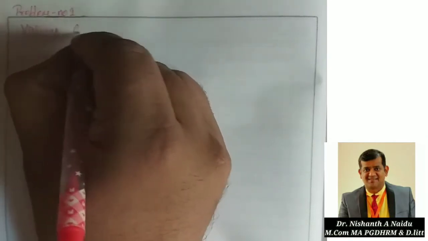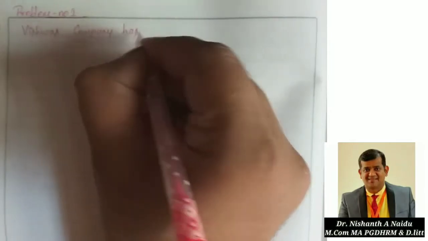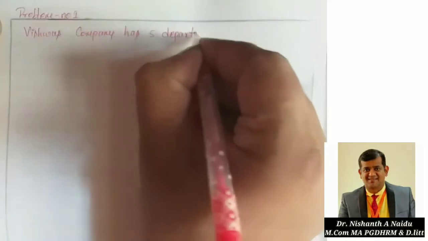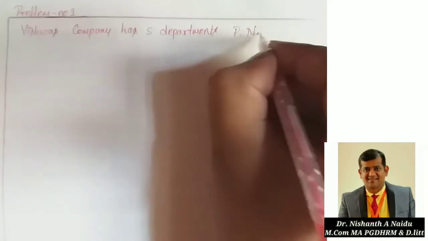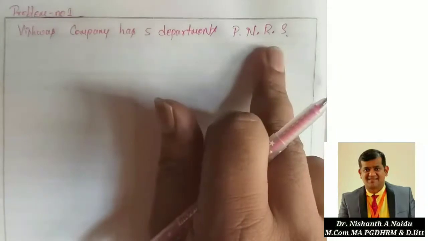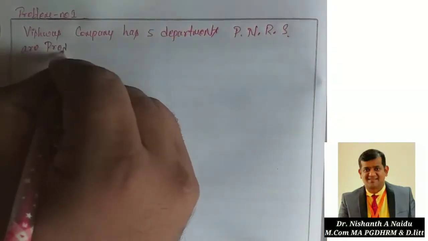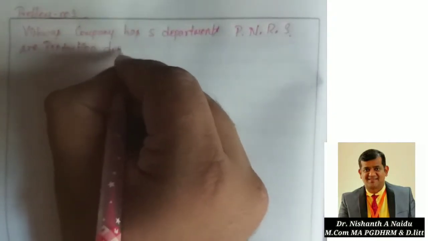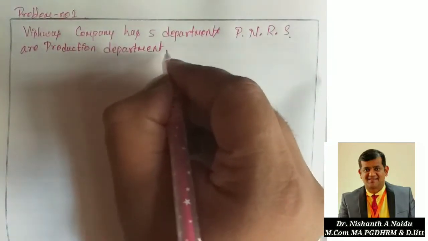Vishwas company has 5 departments, that is P, N, R, S, T. These are the department names. P, N, R, S are all engaged in production. Production activity will be held in the P, N, R, S departments.